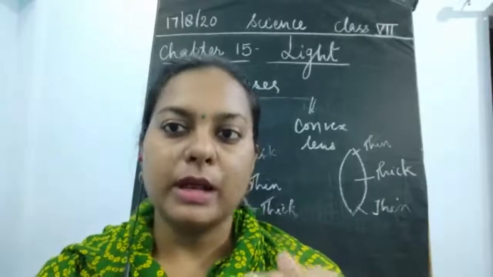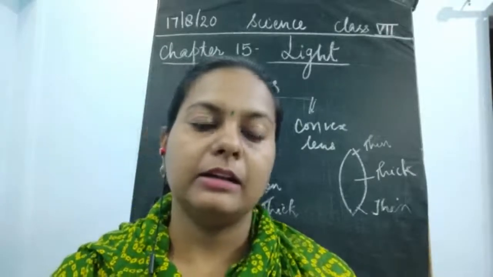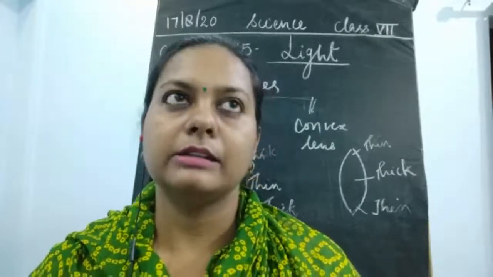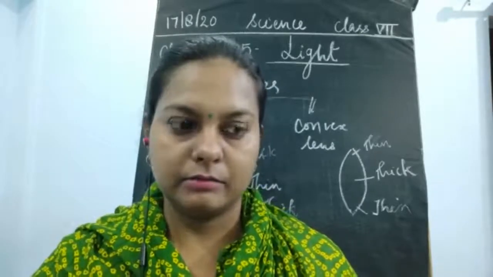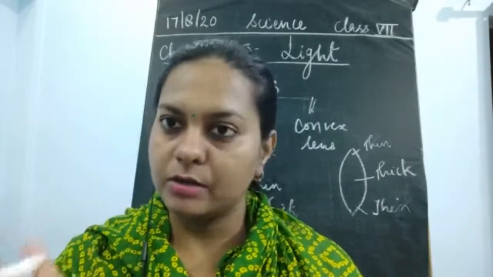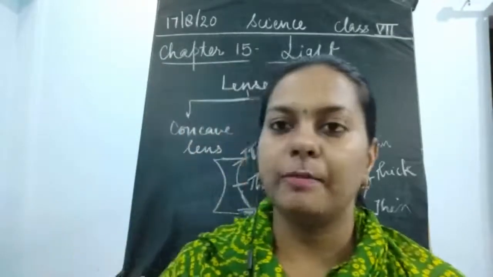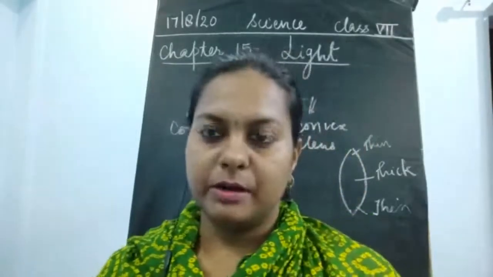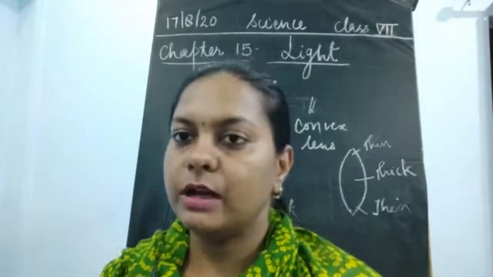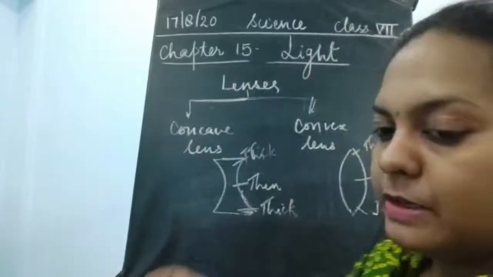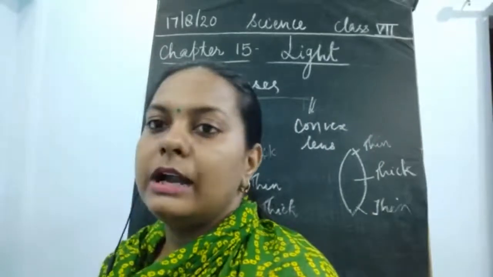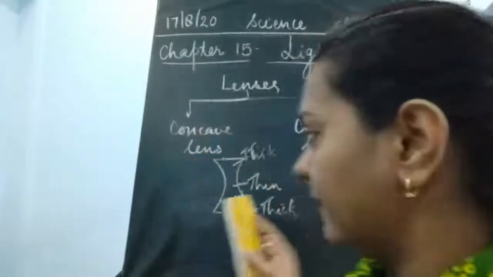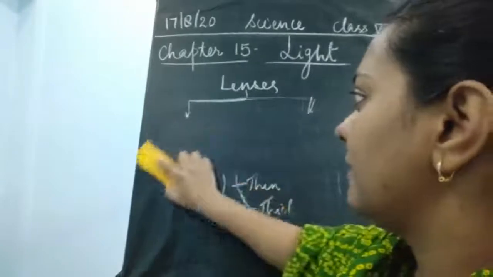Once the sun comes onto the lens, you can observe a spot obtained on a piece of paper. What you have to do is take a piece of paper, keep it down, and just above it put the convex lens or a magnifying glass.